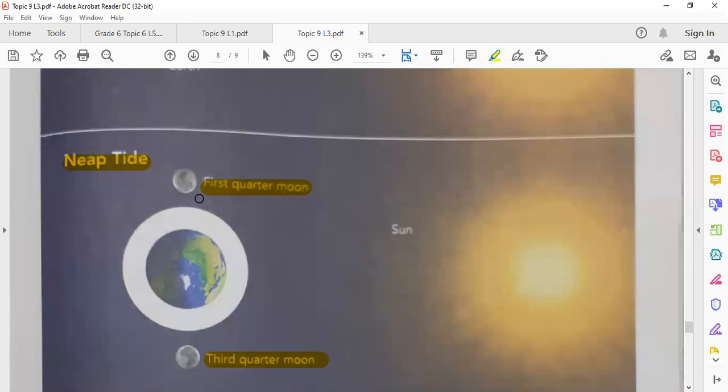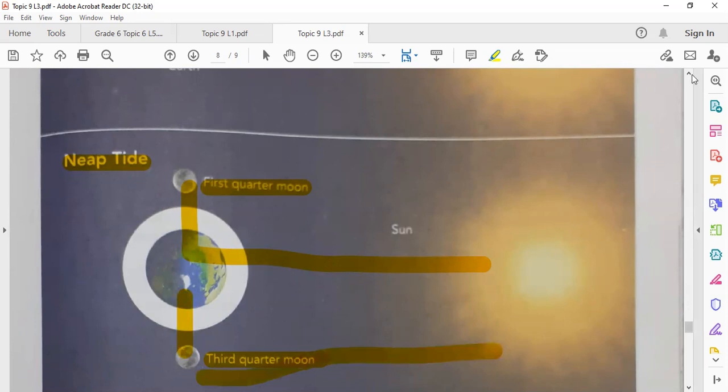Why? Because the moon and the sun exert a gravitational pull in different directions, so they cancel each other. Okay, either in the third quarter or in the first quarter.